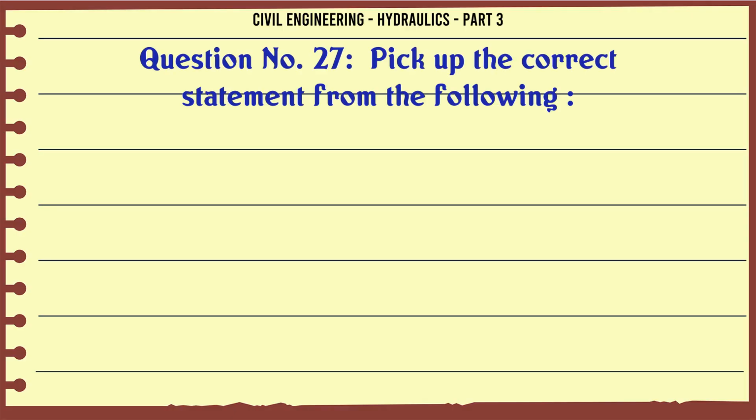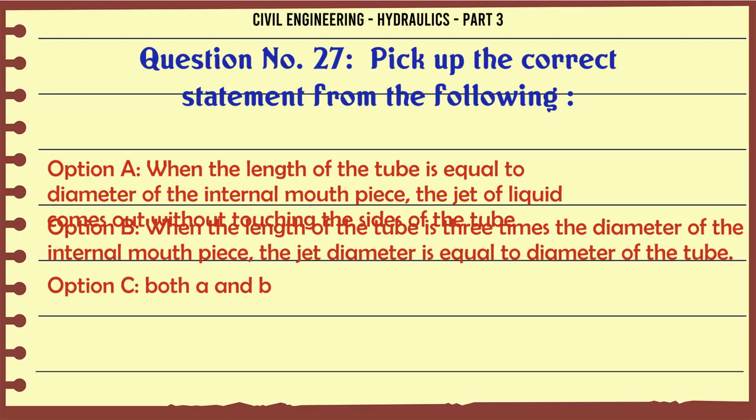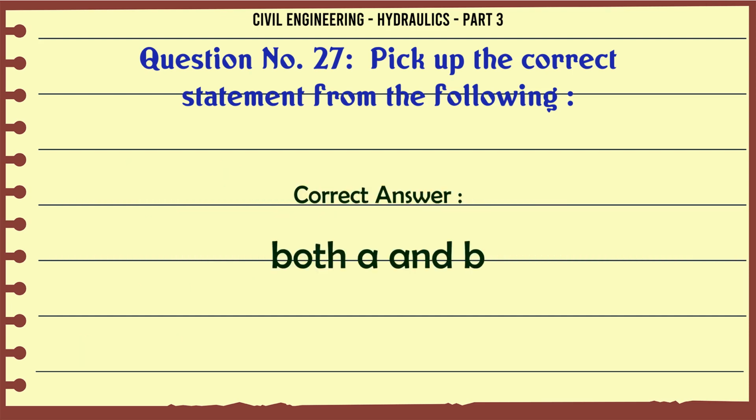Pick up the correct statement from the following. A. When the length of the tube is equal to the diameter of the internal mouthpiece, the jet of liquid comes out without touching the sides of the tube. B. When the length of the tube is 3 times the diameter of the internal mouthpiece, the jet diameter is equal to the diameter of the tube. C. Both A and B. D. Neither A nor B. The correct answer is both A and B.